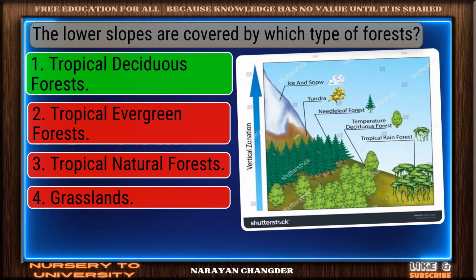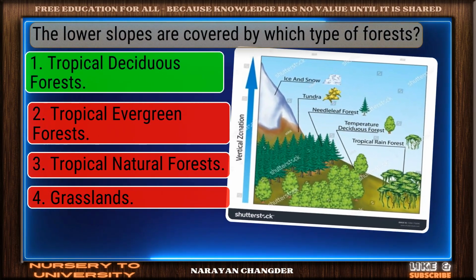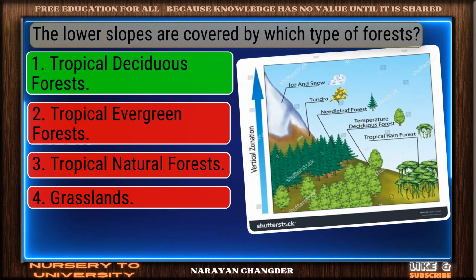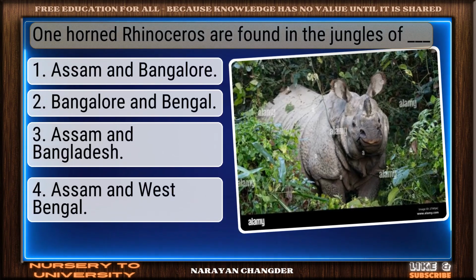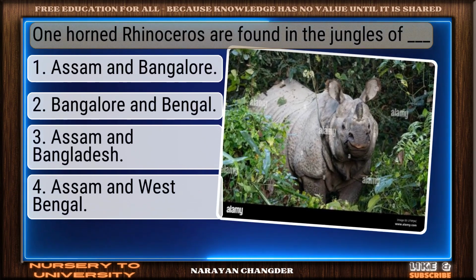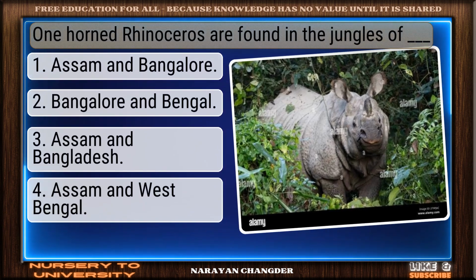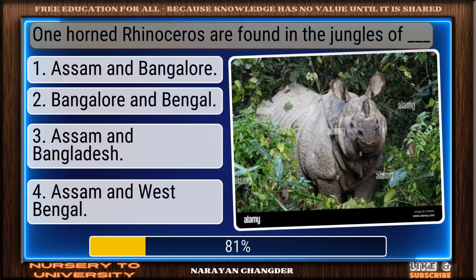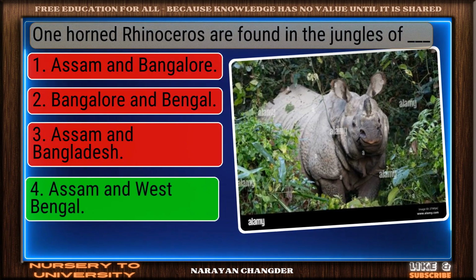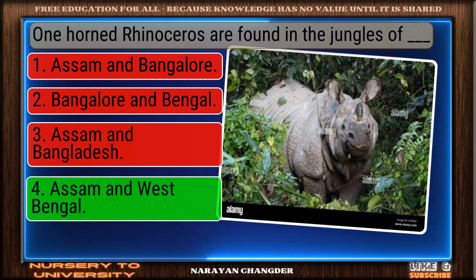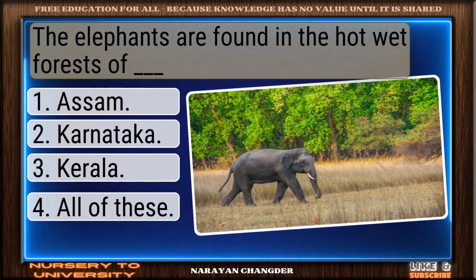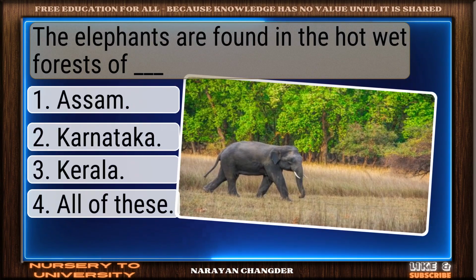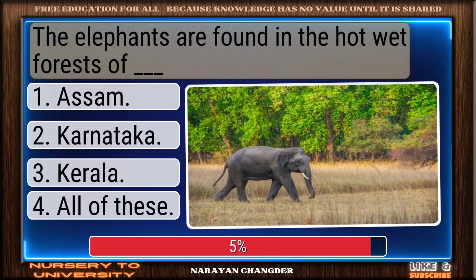Strong choice. Tropical deciduous forests is the right answer. Question number 174. One-horned rhinoceros are found in the jungles of Dash. Great thinking. Assam and West Bengal is the right choice. Question number 175. The elephants are found in the hot, wet forests of Dash.